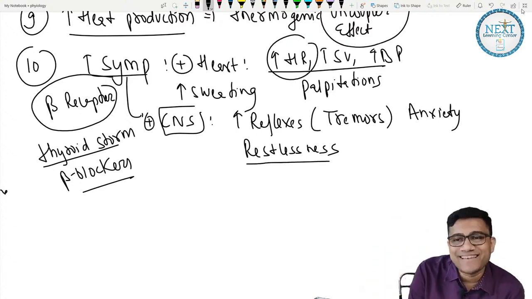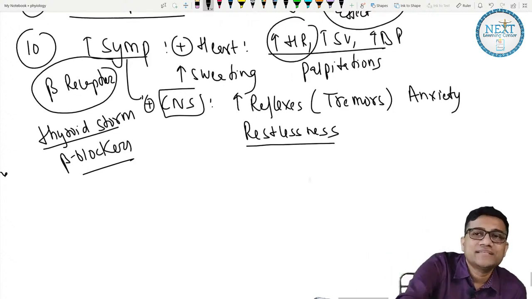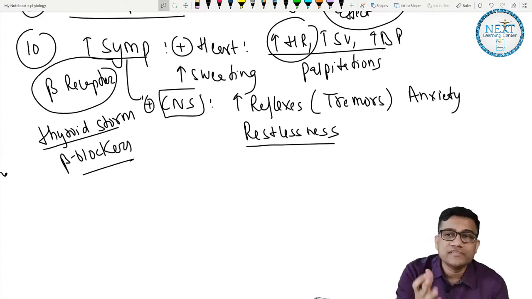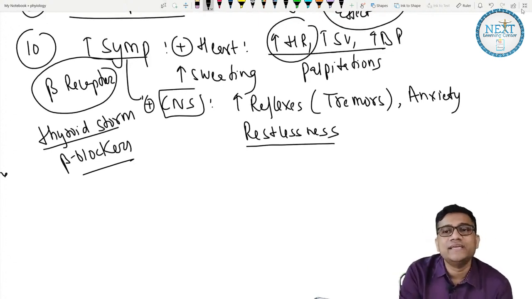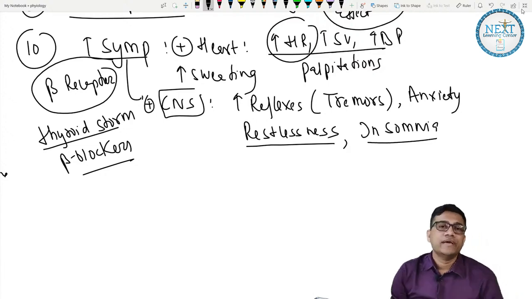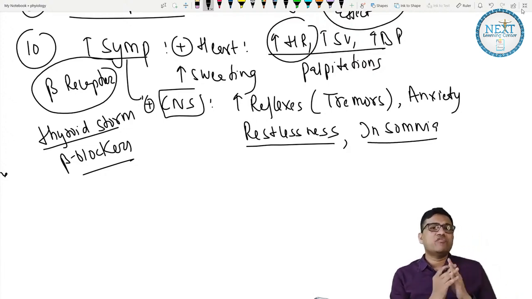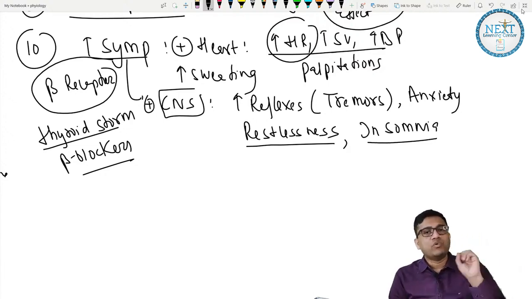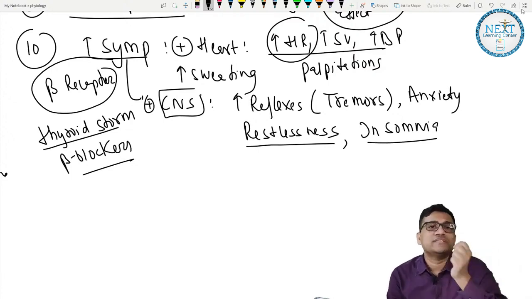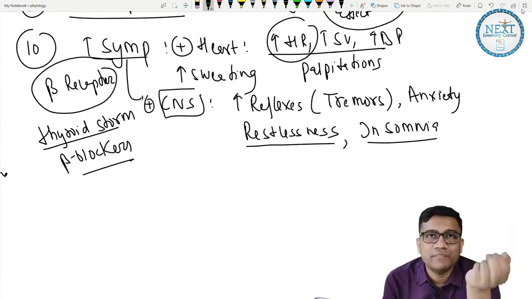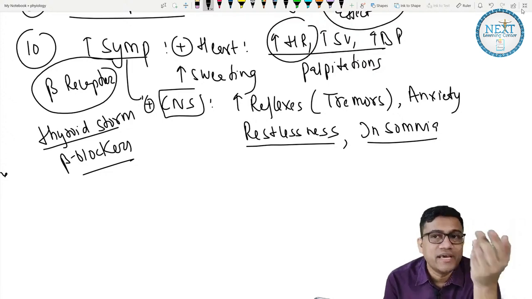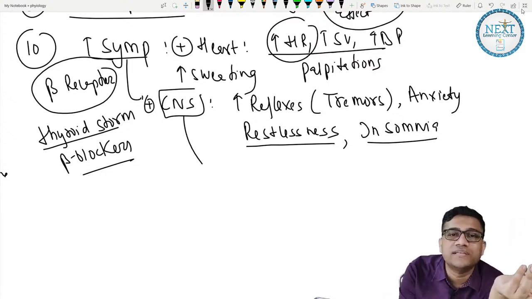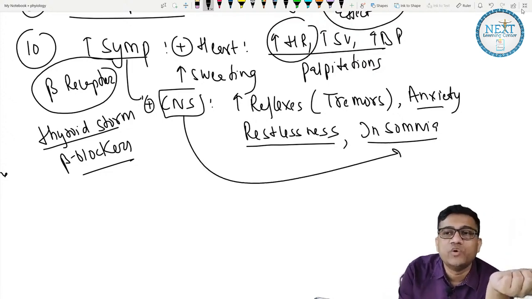And there is restlessness. Are you clear? So increased reflexes, anxiety, and also insomnia. Okay, insomnia. So I think now you have got a very good idea about almost each and everything. So what is the summary? Sympathetic increase. So heart, brain, reflexes all are increased, and because the brain is so active, you can't sleep. That is insomnia. And you are nervous.